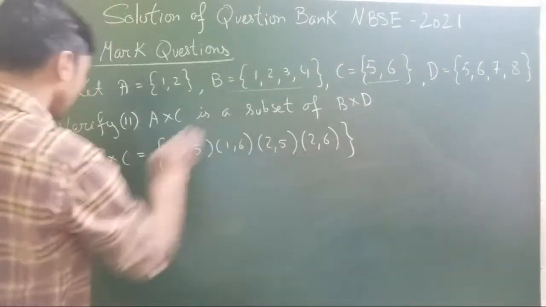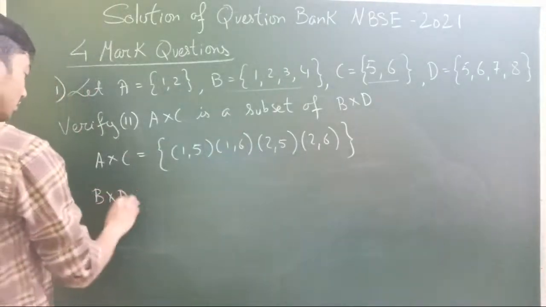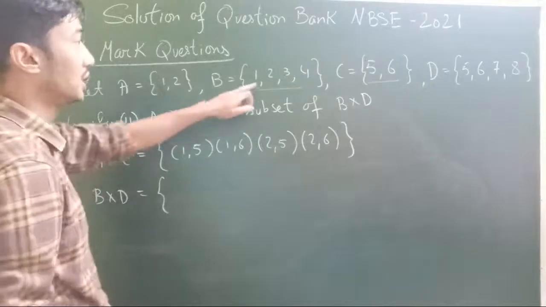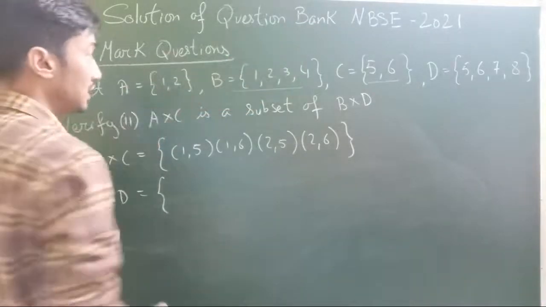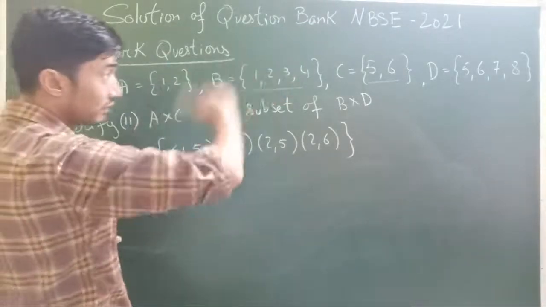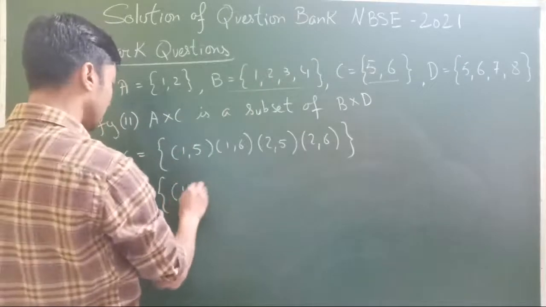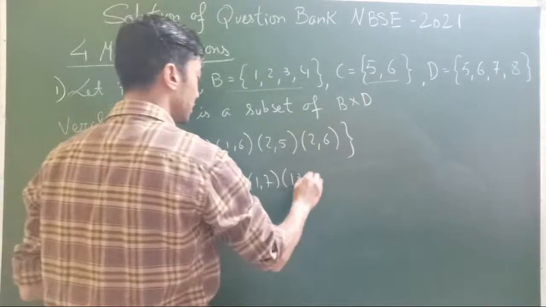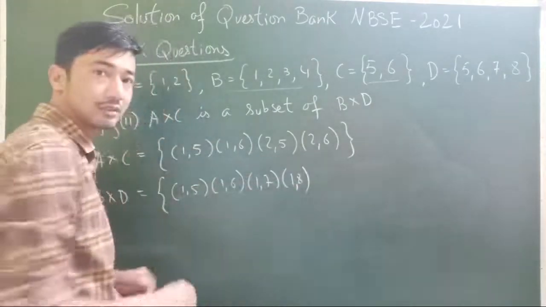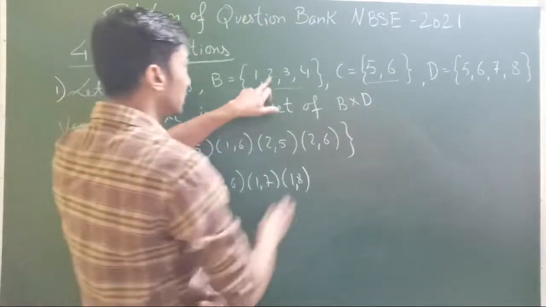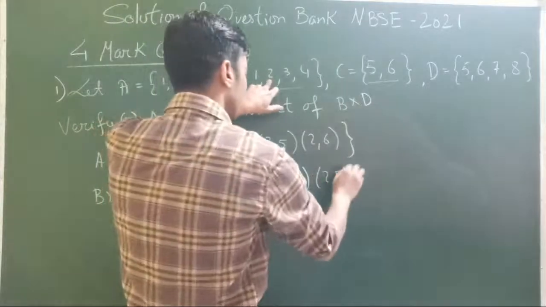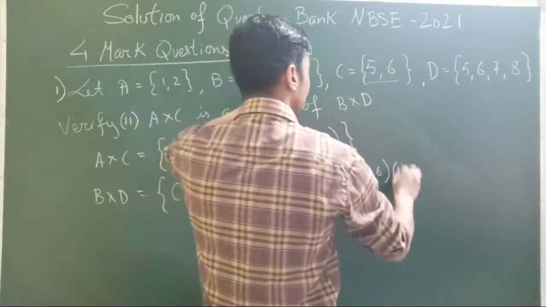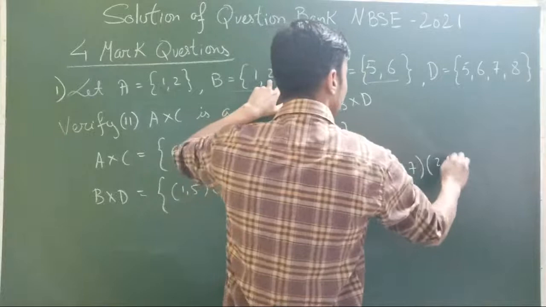Then B cross D. This is going to be a huge 4 into 4, that's going to be 16. So let's start. 1, 5, 1, 6, 1, 7, 1, 8. I'll just be doing the standard way. There are many shortcuts, but I'll just go straight to the point. Then 2, 5, 2, 6, 2, 7, 2, 8.